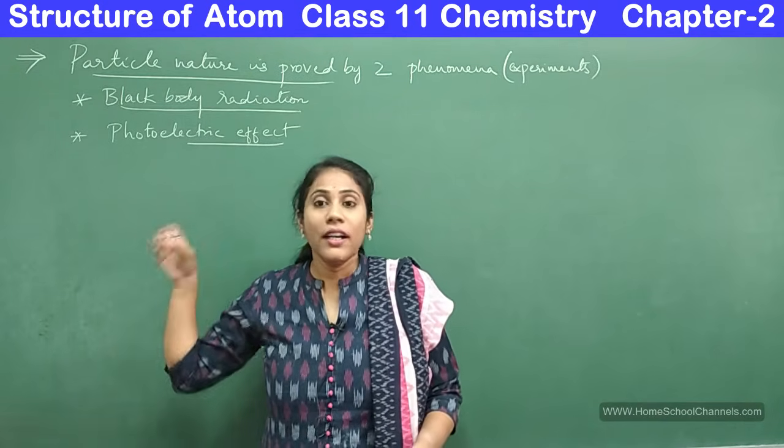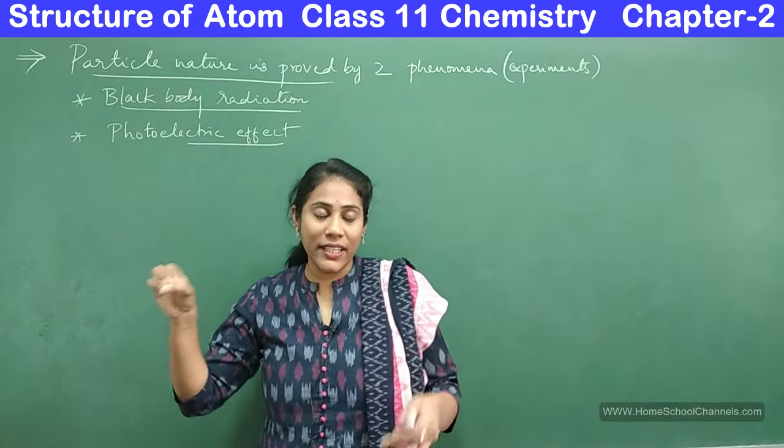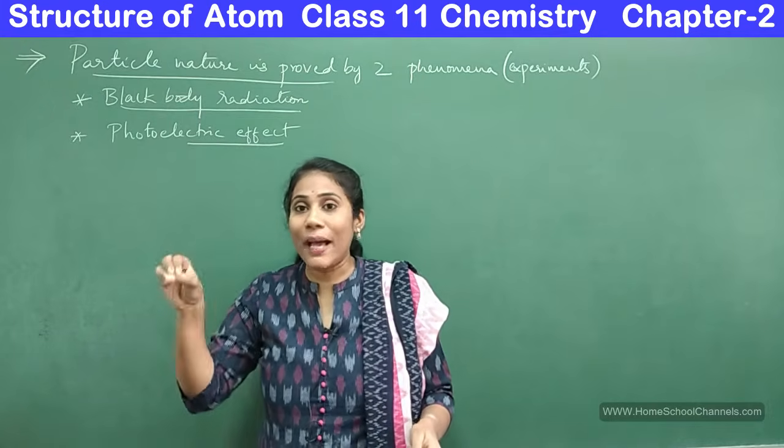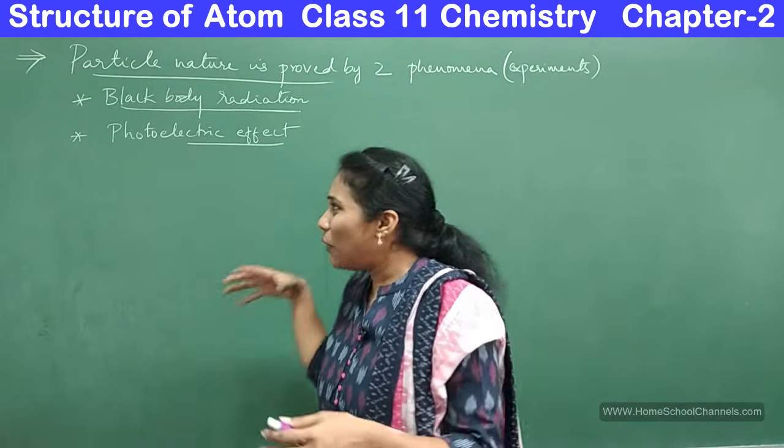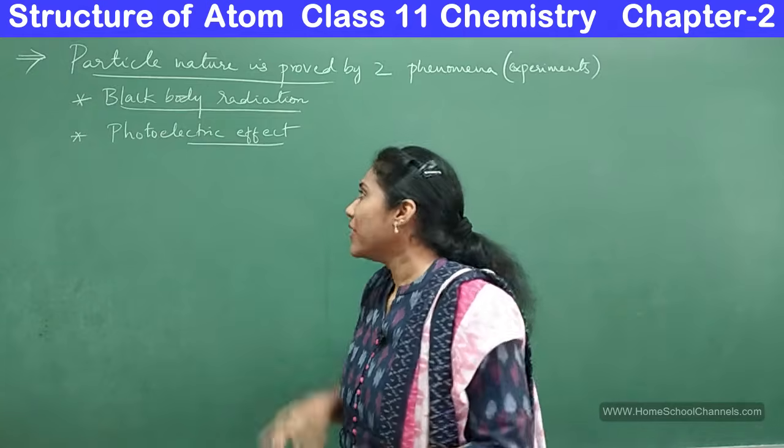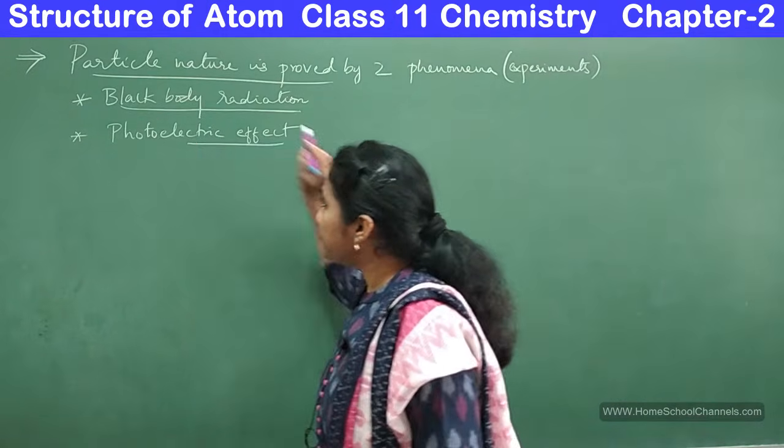I mean, I said that when a body or an object emits radiation, it happens in the form of particles. How can that be possible? How is it proved, right? So that's what we will discuss.